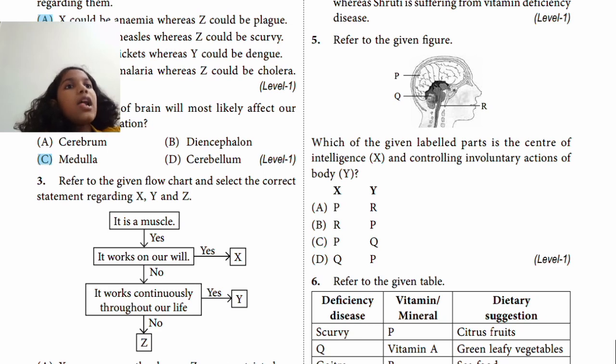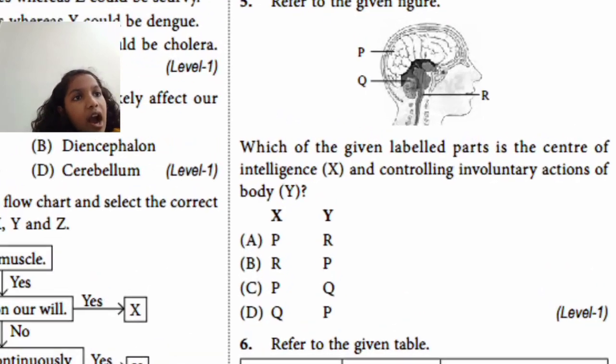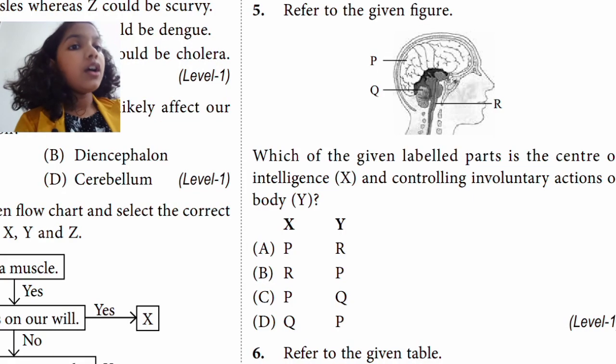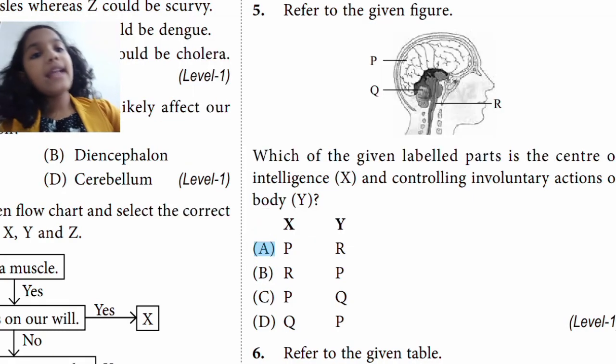Now the fifth one is saying, refer to the given figure, which of the given labeled parts is the center of intelligence X and is controlling involuntary actions in our body? Now if you see, what is the center of intelligence? It is the cerebrum. And which controls your involuntary actions? It is R. And what is R? If you see, R is medulla. So A is the right answer.